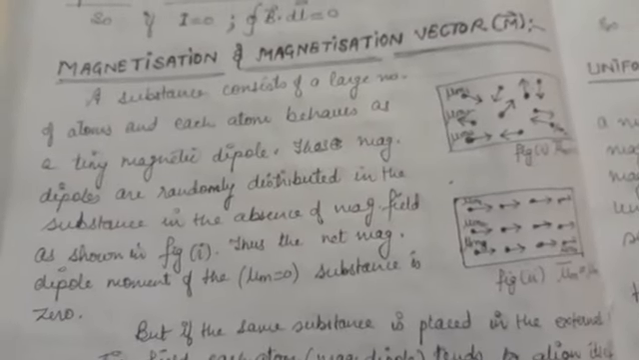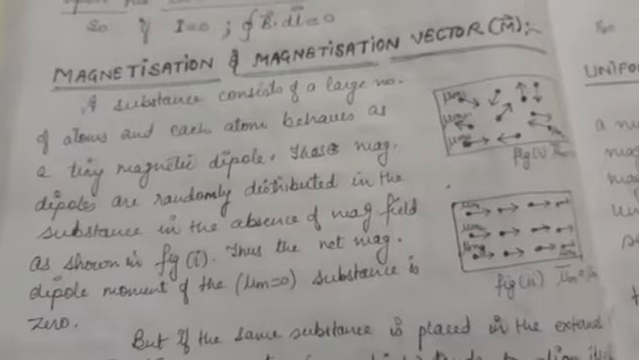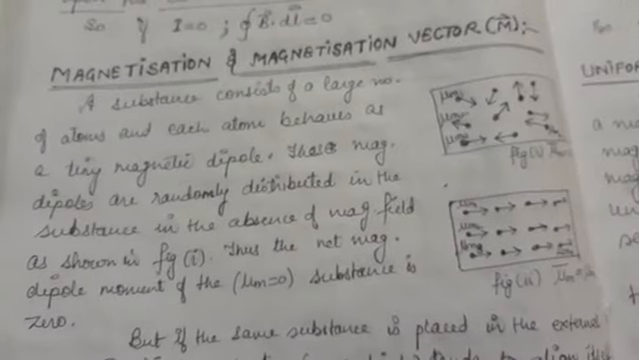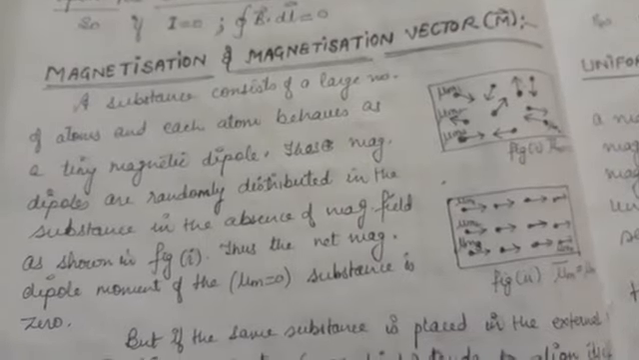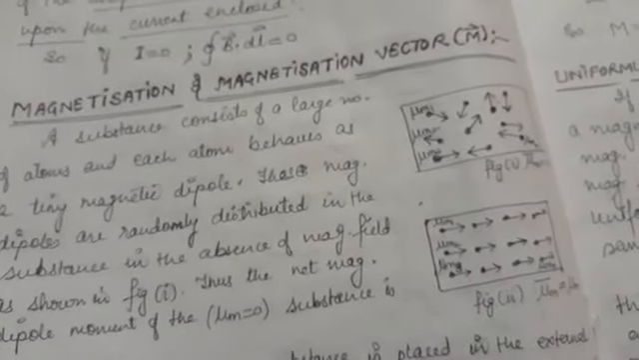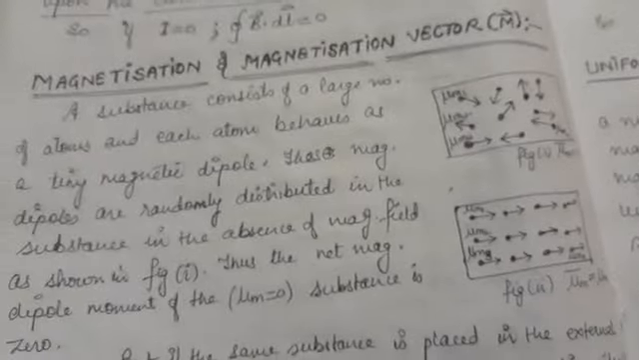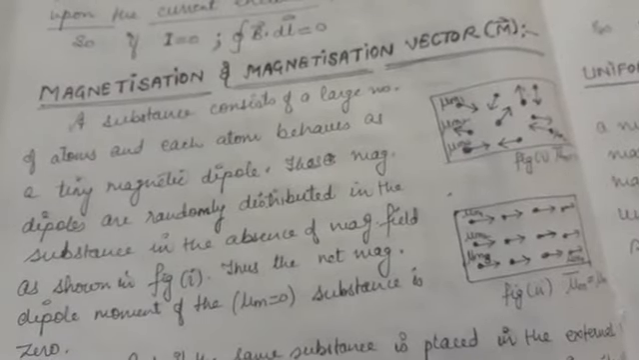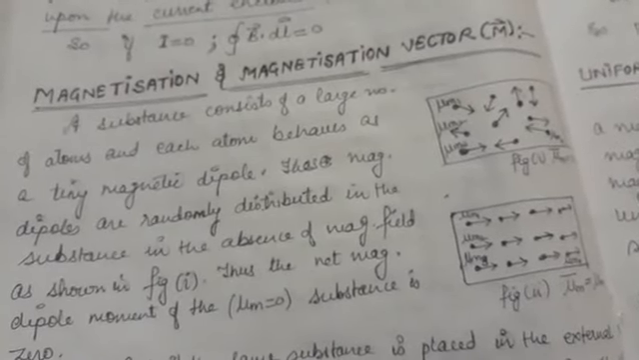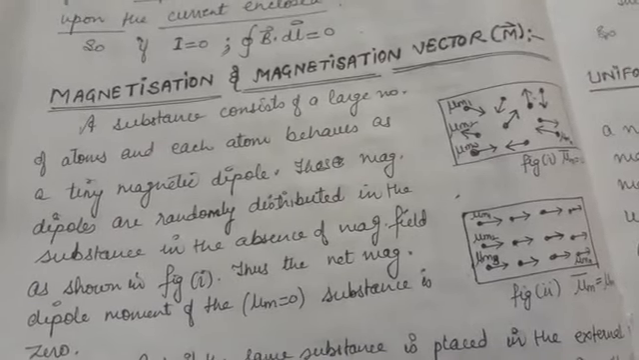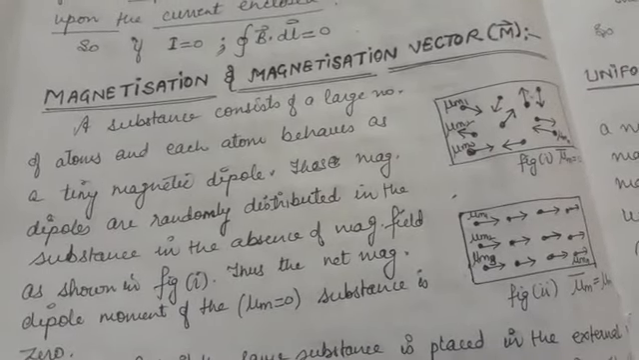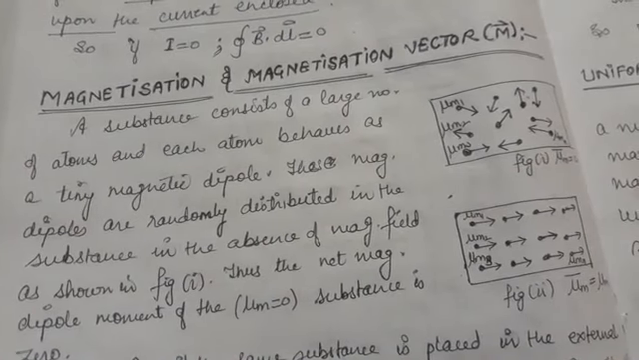Till now, we have learnt the categorization of materials on the basis of their behavior inside the external magnetic field. So, till now, we have learnt about the paramagnetic substances, diamagnetic substances, and ferromagnetic substances. And you know very well how they behave inside the external magnetic field.